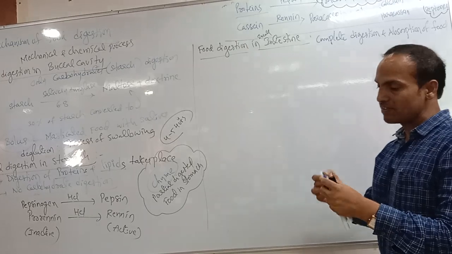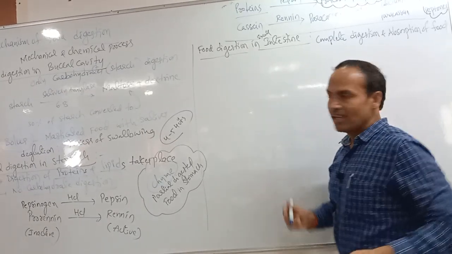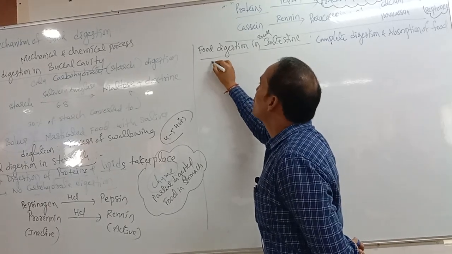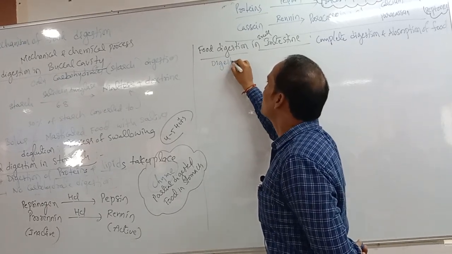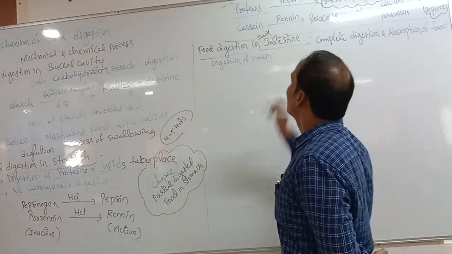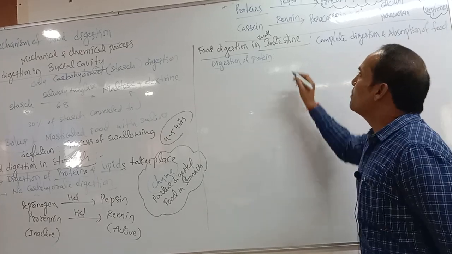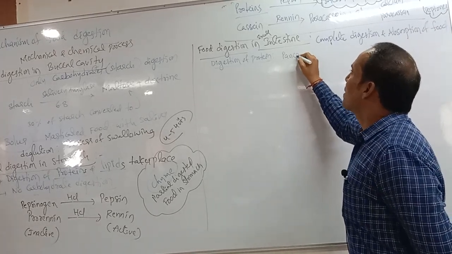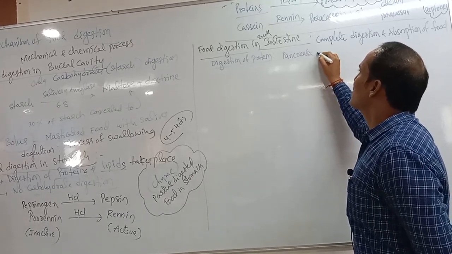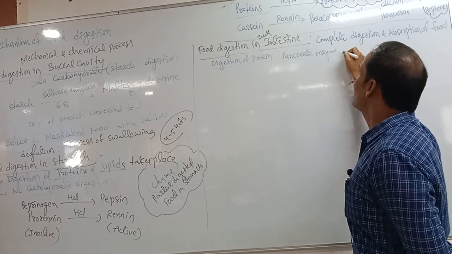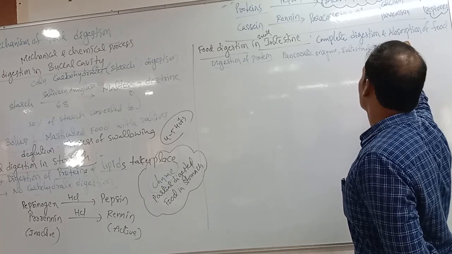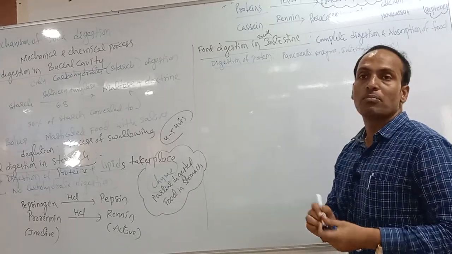Absorption of food takes place in the intestine. Let us discuss it one by one. First, we can discuss the digestion of proteins. Digestion of proteins is done mainly by pancreatic enzymes and intestinal enzymes; both work on it. Intestinal enzymes completely work for the digestion of the proteins.